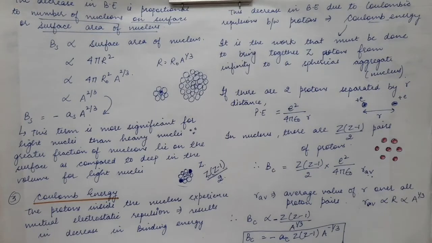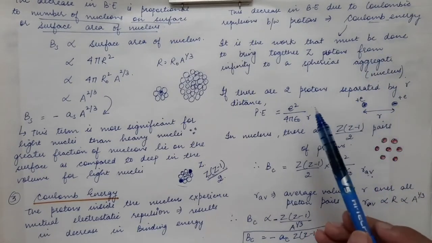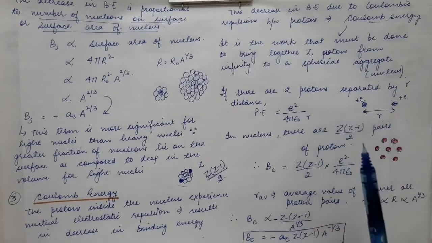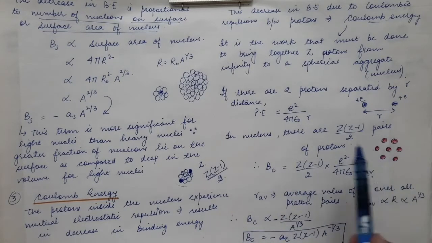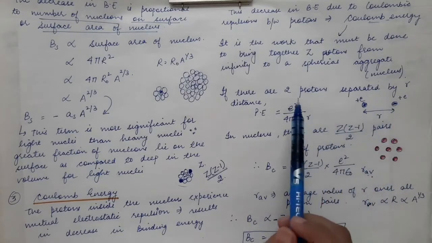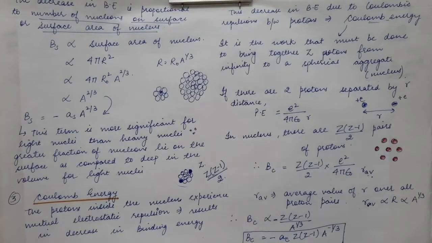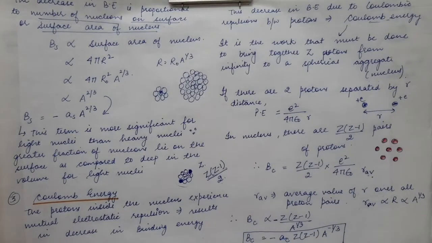This negative sign is also important over here, because for this Coulomb energy some amount of work has to be done. We have to supply some amount of energy. Therefore the binding energy is getting reduced, because binding energy is the energy which is released from the nucleus, and due to this Coulombic repulsion we have to supply some amount of energy so that the protons can stay together. Therefore in case of Coulomb energy, we have a negative sign.